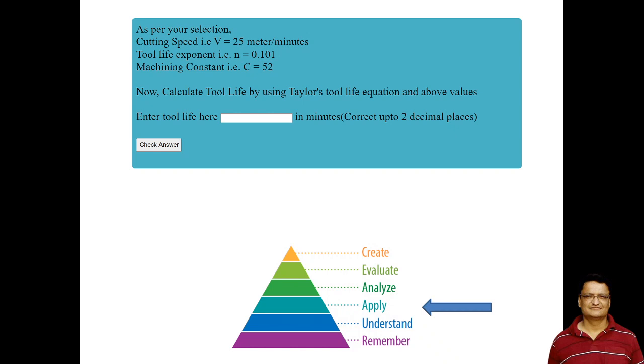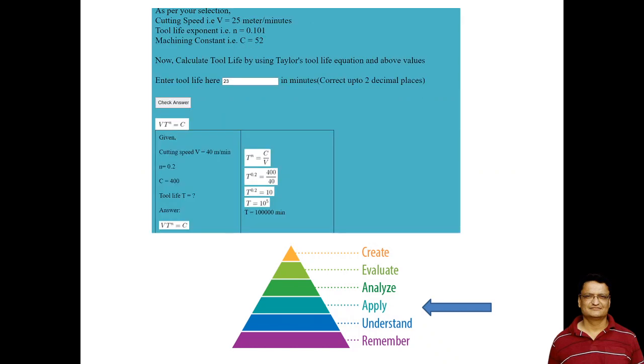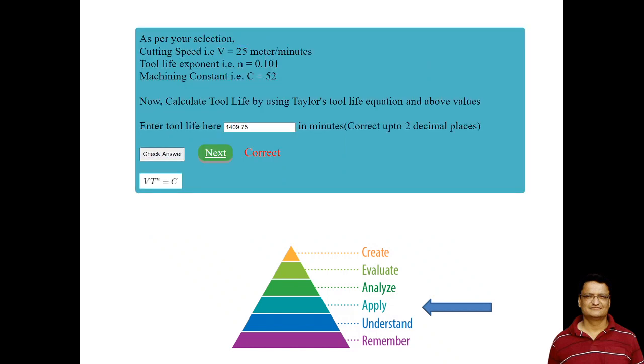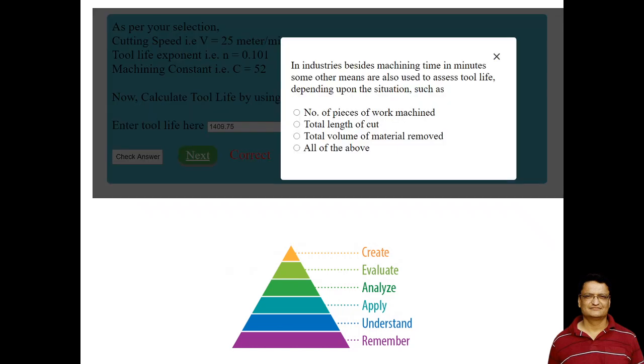Okay, now if the student provides the correct answer, he will go to the next page. If the student is not able to provide the correct answer, we provide him certain hints by which the student can learn how to use Taylor's tool life equation, and he can calculate the value of tool life correctly, and once he enters the correct answer, right, the simulator will move to the next page. Now here he has provided the correct answer, and now the simulator will move to the next page.